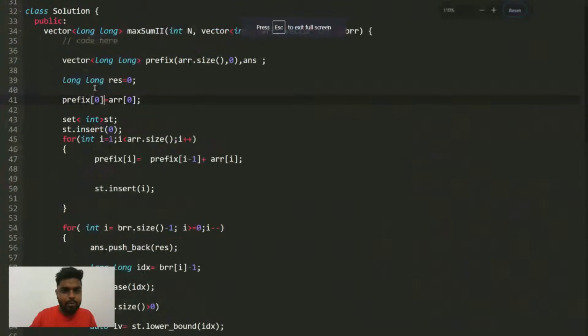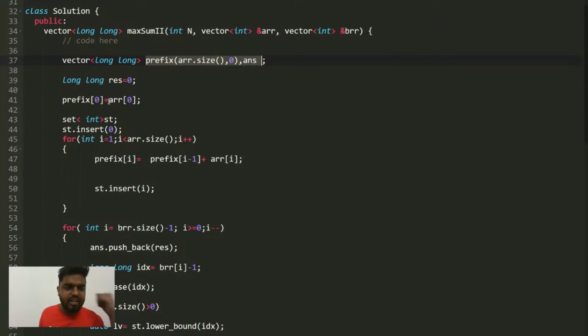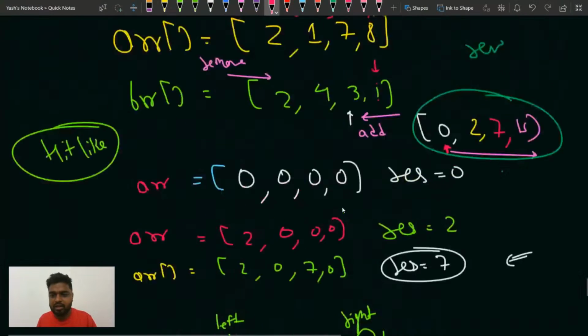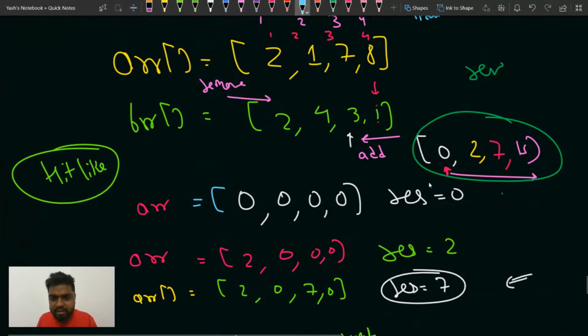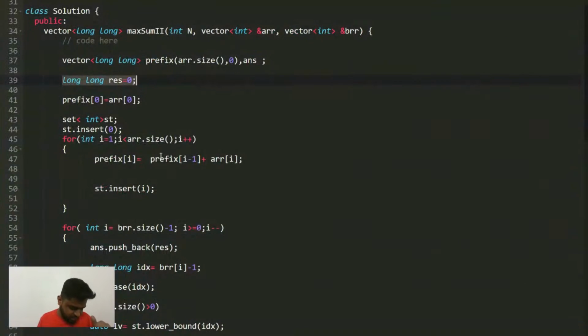So see, what I'm doing is, first of all I am declaring a prefix array, and I also have an answer array. Now what I've done here is, I have initially marked my result as 0, because I'm doing it in the reverse format. Remember that I had made the result 0 somewhere here while I was explaining. So that is the same thing that I'm applying.